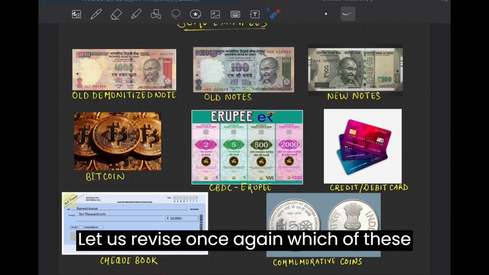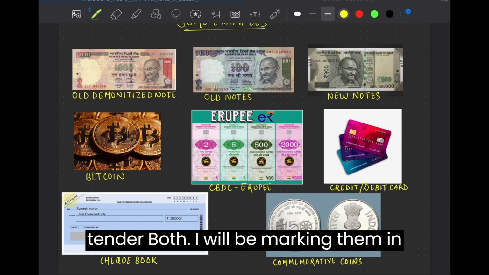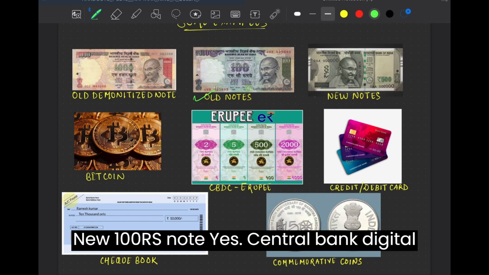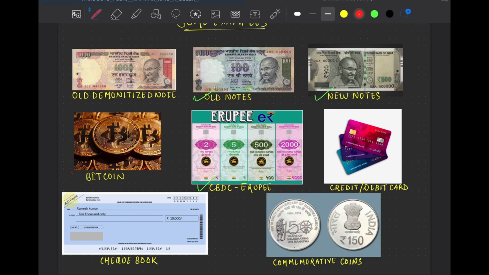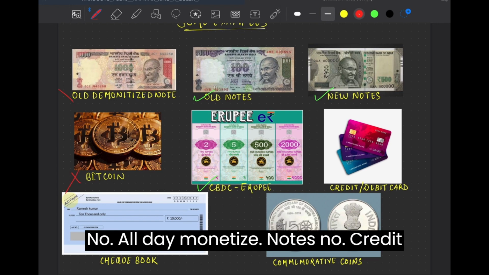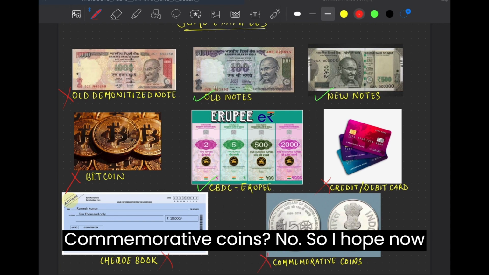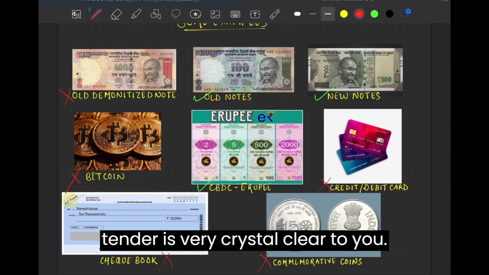So let us revise once again which of these following are a fiat money and a legal tender both. I'll be marking them in separate color. Our old 100 rupees note? Yes. New 100 rupees note? Yes. Central bank digital currency? Yes. Bitcoin? No. Old demonetized notes? No. Credit card, debit cards? No. Checkbook? No. Commemorative coins? No. So I hope now the concept of fiat money and legal tender is very crystal clear to you.